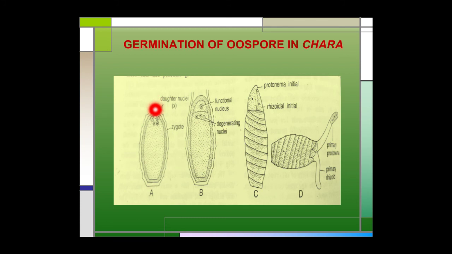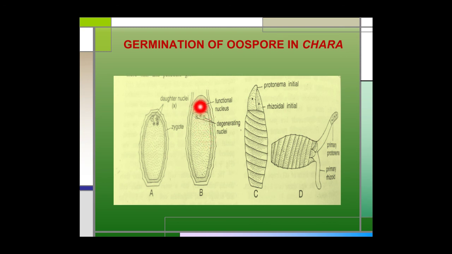At that time, a transverse wall is laid down near the anterior region of the oospore, forming two cells. The upper cell is smaller, lenticular and uninucleate, and the lower cell is large and trinucleate.